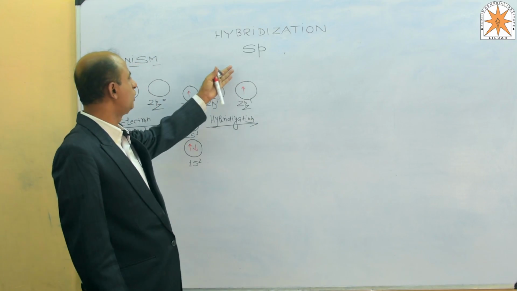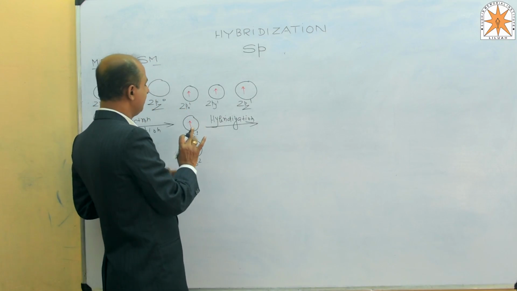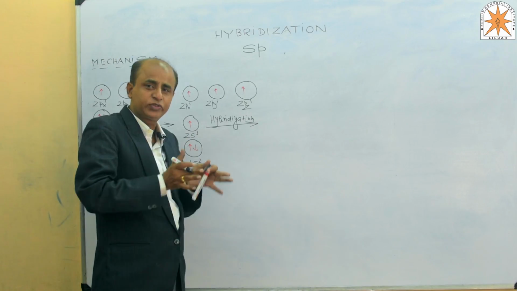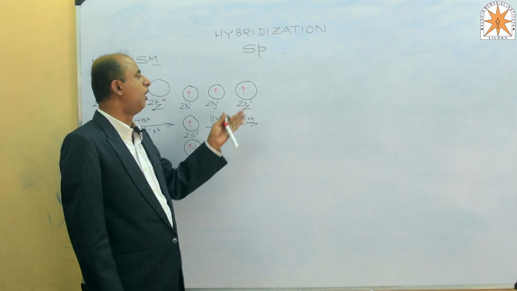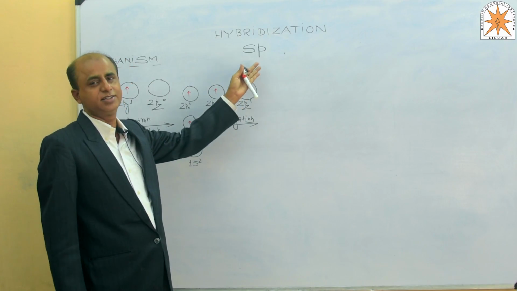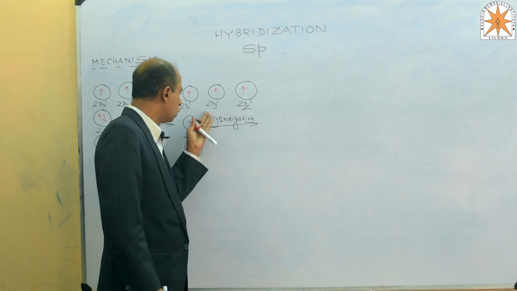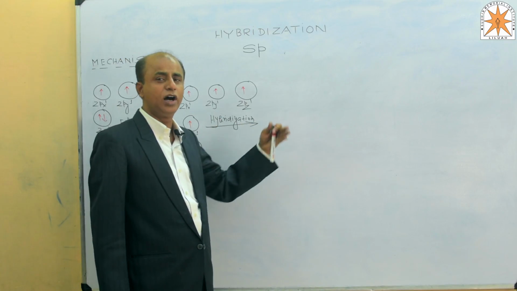The next mechanism is hybridization, that is, mixing of the energies of atomic orbitals takes place here. Since we are going to study sp, it means 1s and 1p, that is 2s1 and 2px1. They get mixed in energy and then redistribute among themselves to form equivalent energy level orbitals. Those are called sp hybrid orbitals, and 2py1 and 2pz1 are left unhybridized.